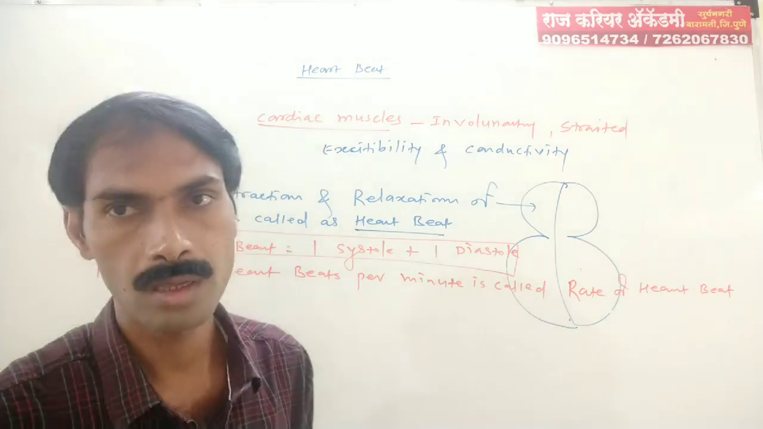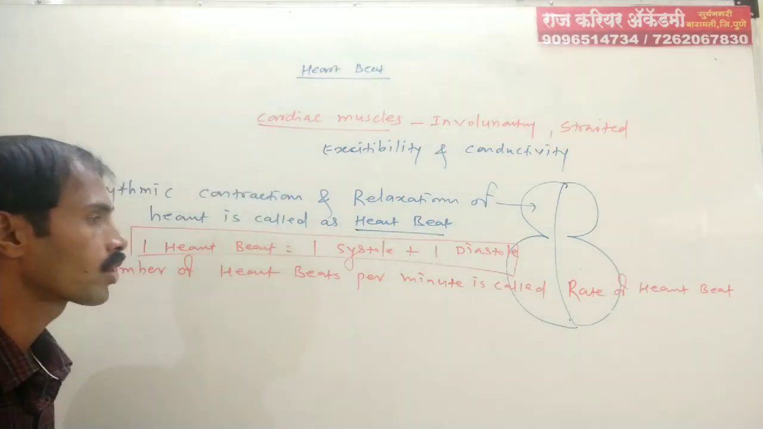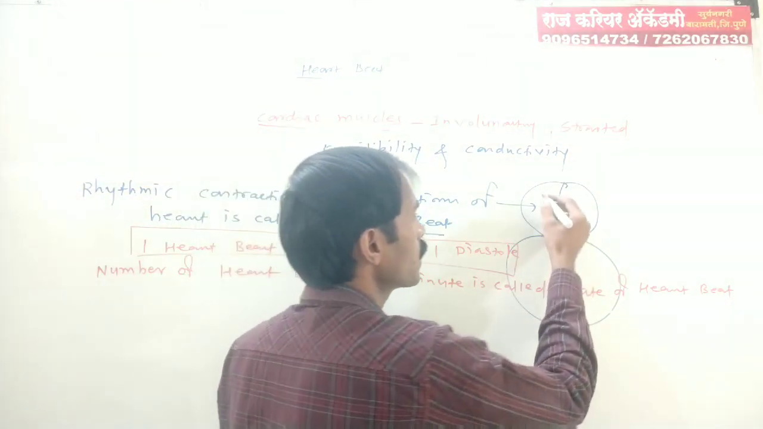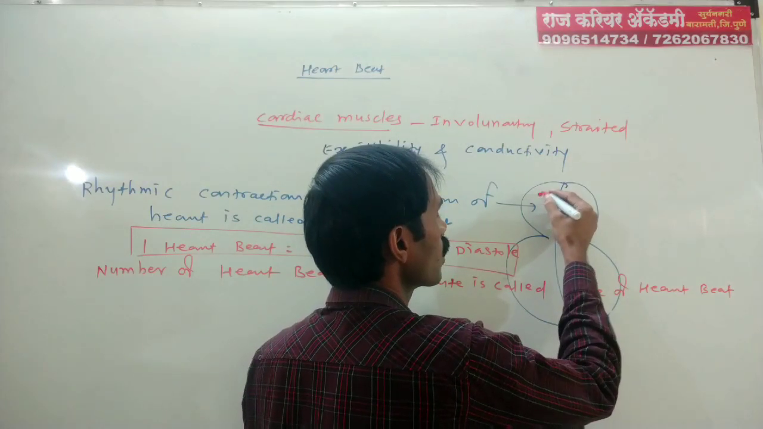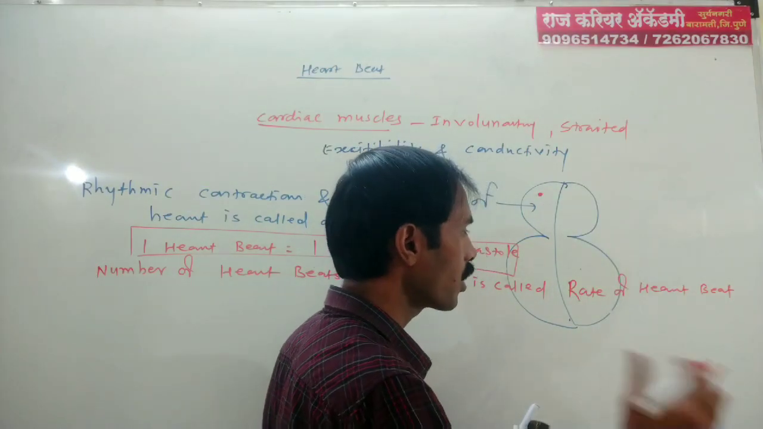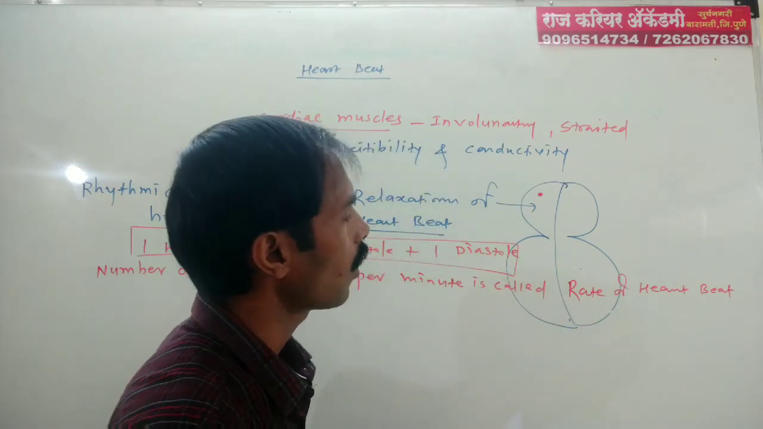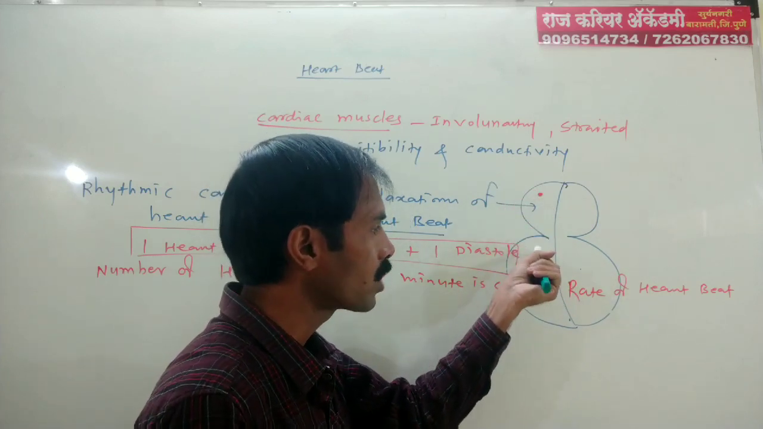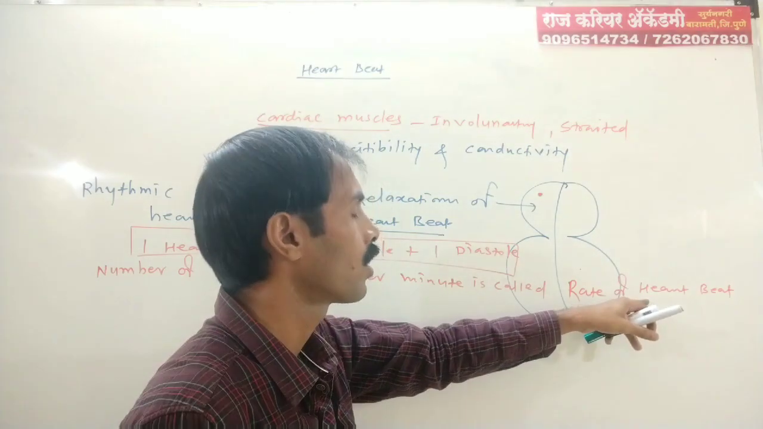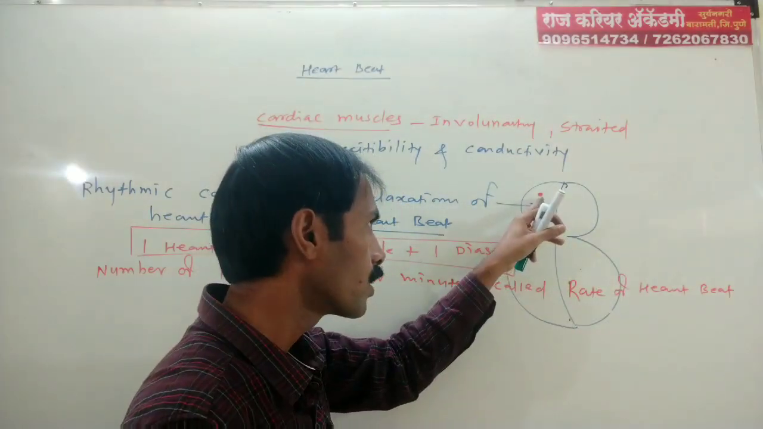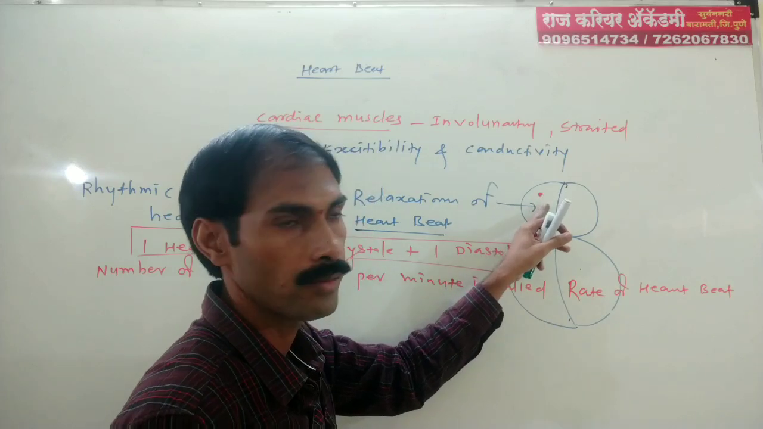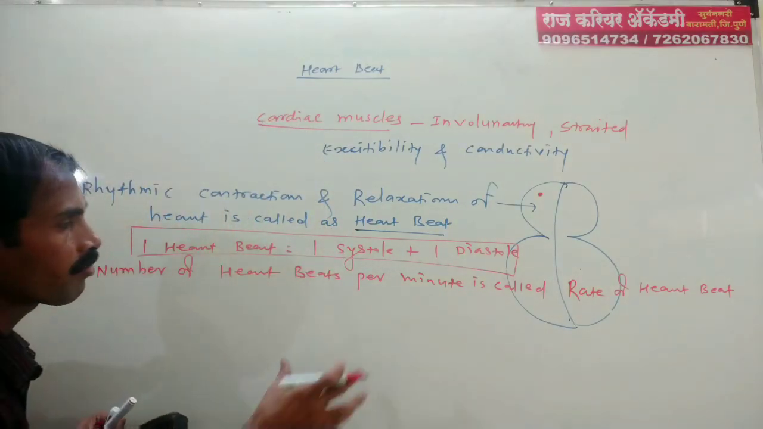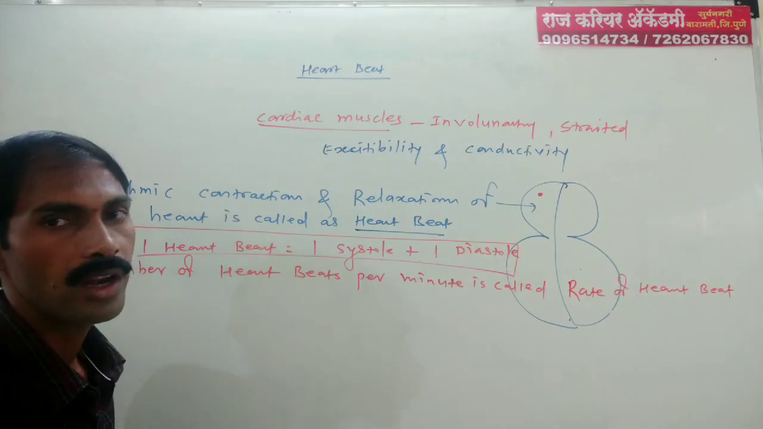The number of heartbeats in one minute is known as the rate of heartbeat. This heartbeat originates from this center, which is known as the SA node. Because our heart is myogenic in nature, beats originate and are regulated by the heart itself, the cardiac muscle of the heart. In the human heart, the heartbeat originates at the SA node, a center at the right atrium. The number of beats per minute is known as the rate of heartbeat.